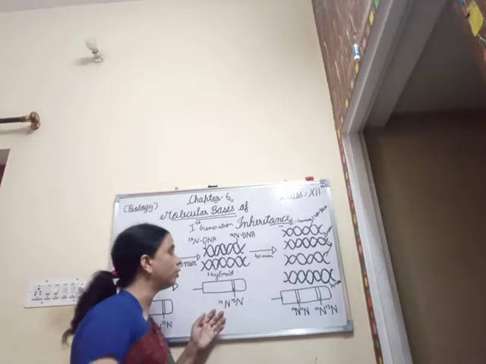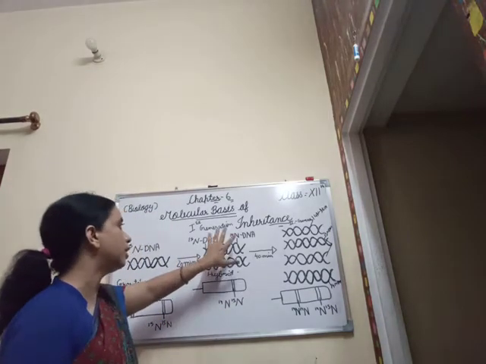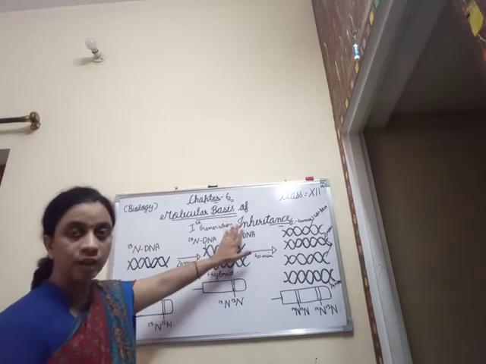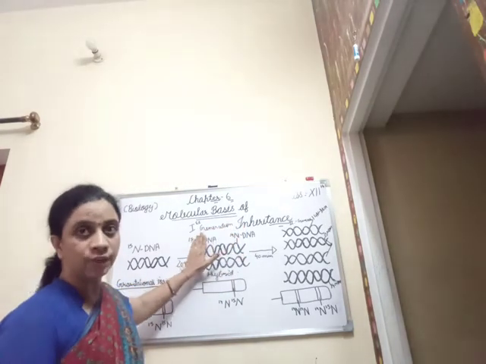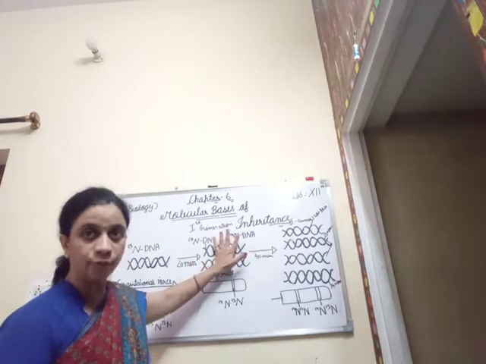So what we observe over here is that it is the hybrid DNA containing both the strands, 14N DNA as well as the 15N DNA. So it was the hybrid form.